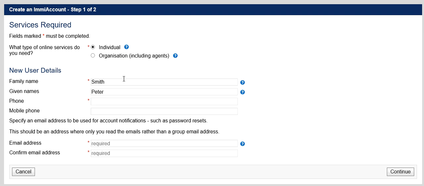Phone number 923456789. How many digits have I entered? 10 digits. Okay. Phone, mobile phone, it cannot be the same, so let me make it 933. Okay, email address is definitely required, so we need an email address here. So put your email address here. Click on continue.